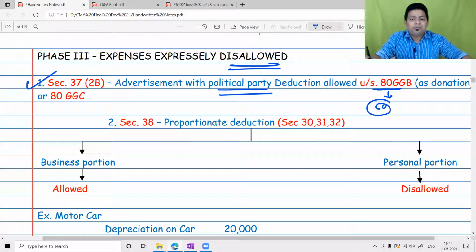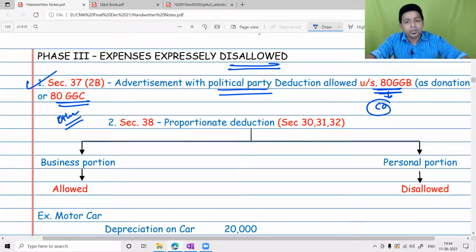So the second effect, that if it is a company assessee, we will give the deduction under 80GGB, and if it is a partnership firm, proprietor, any other assessee, then we will give deduction under 80GGC. Only condition under 80GGB and GGC is that it should not be by the mode of cash. It can be any mode other than cash. Then only we will allow you the deduction under 80GGB and 80GGC.